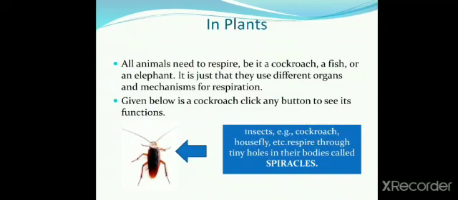Given below is a cockroach. Insects, for example cockroach, housefly, etc., respire through tiny holes in their bodies called spiracles.